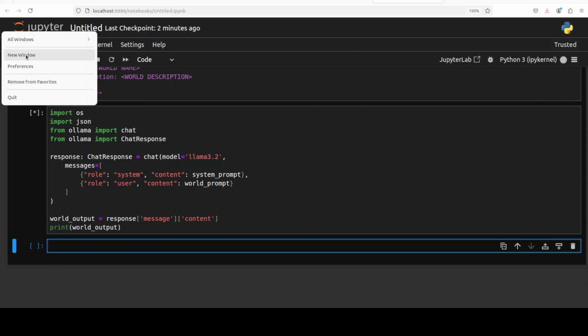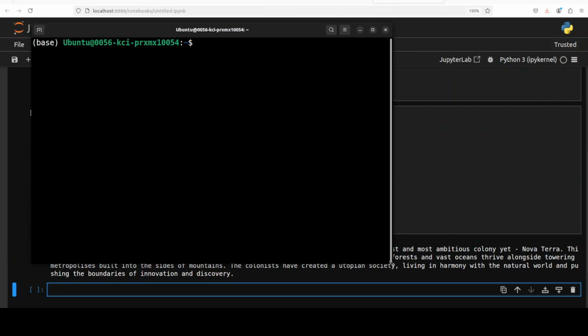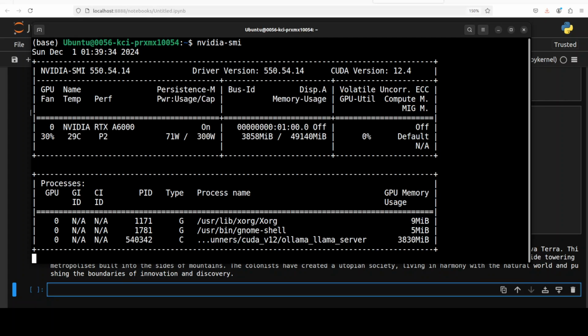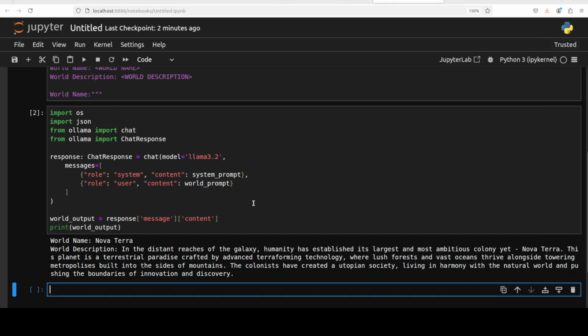Let me quickly show you my GPU consumption so that you would know how much GPU you require. So just under 4 gigs, so you can even run it on CPU very easily. Okay, so you see it has created a world with the name of Nova Terra, and the world description is this. Now we just need to convert it into the JSON format.